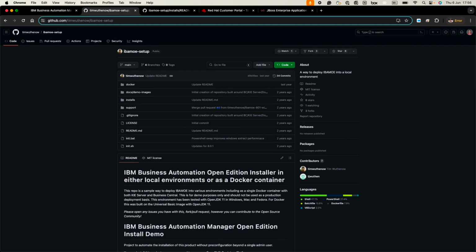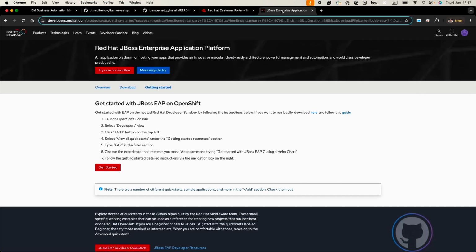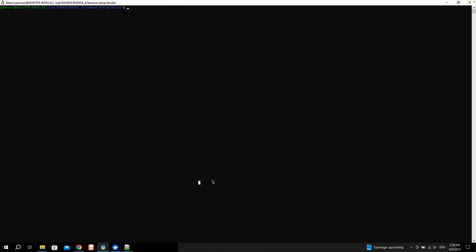So for this installation, I have installed Java 11 on the machine, Maven 3.8.6, and from Red Hat Developer, JBoss EAP version 7.4. So here I have my machine.